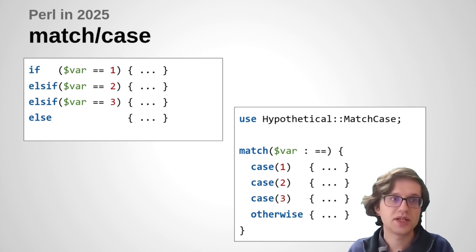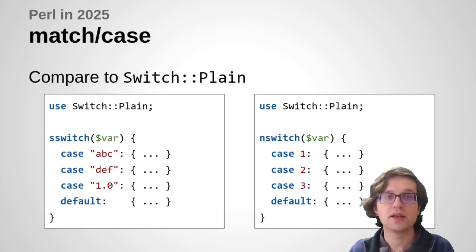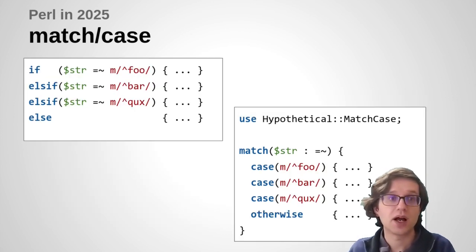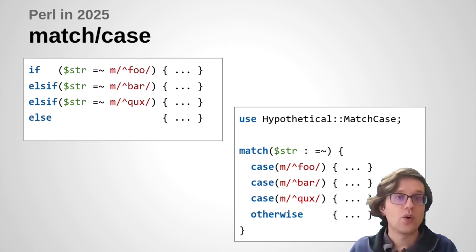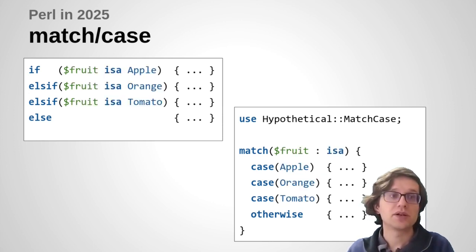Now there is a module on CPAN called Switch::Plain that implements this as two different keywords, switch and nswitch. Now that's okay, but it doesn't combine very well with other operators. For example, regex matching, whereas if we use match case, well, we can just specify the regex operator in there instead. Or the isA operator, and we can just choose based on the kind of object class that we've got, which block of code we're going to do.